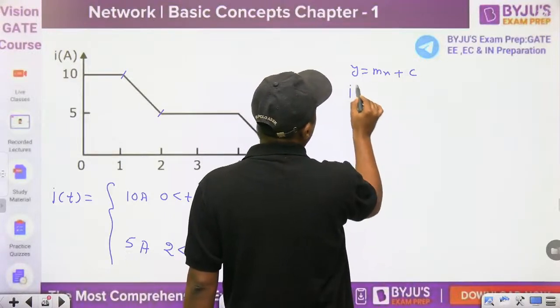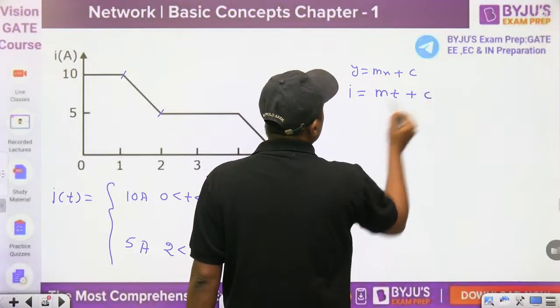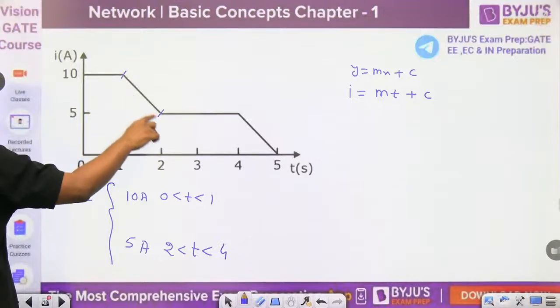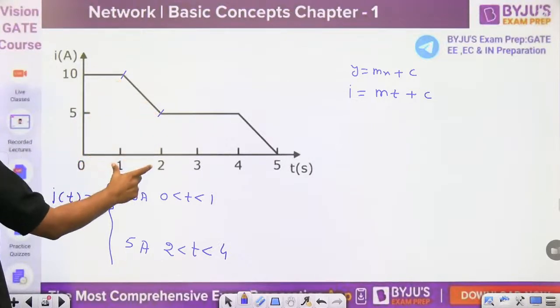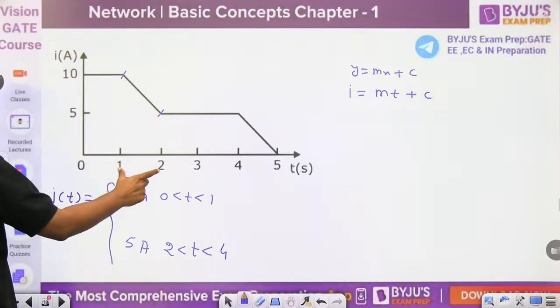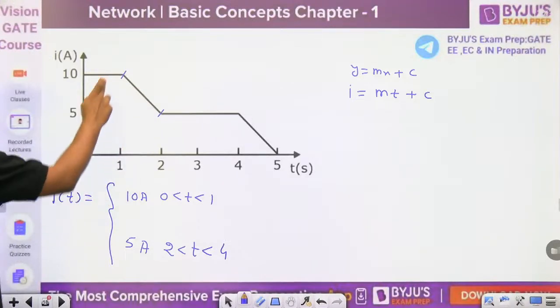Similarly, you have to find I is equal to slope into time plus intercept. Now watch this. It reduces by 5 units in one step. So what is the slope? The change divided by the step. The change is 5 and the step is 1, so the slope is minus 5.